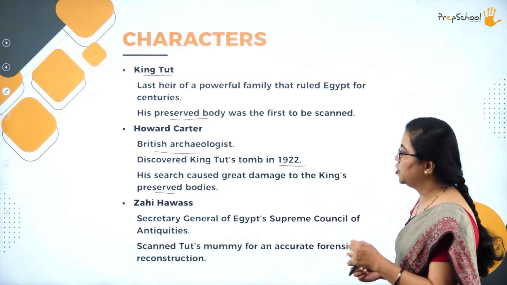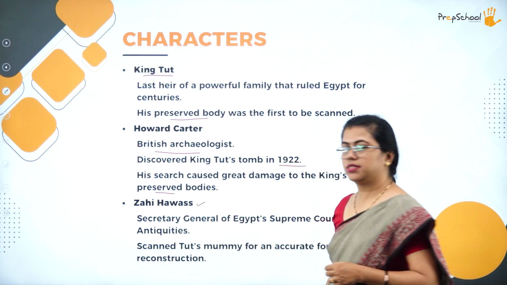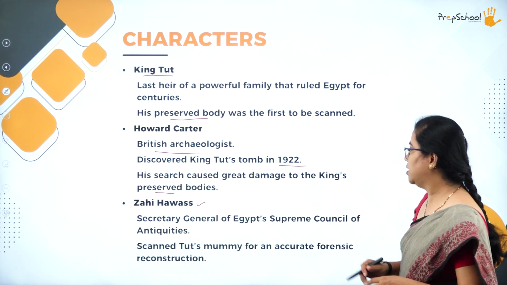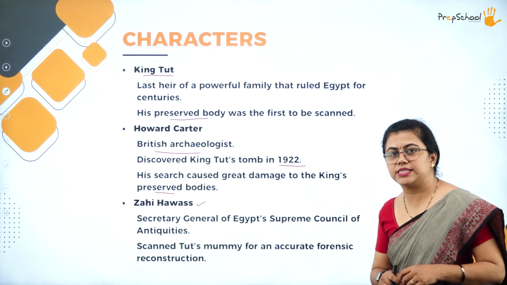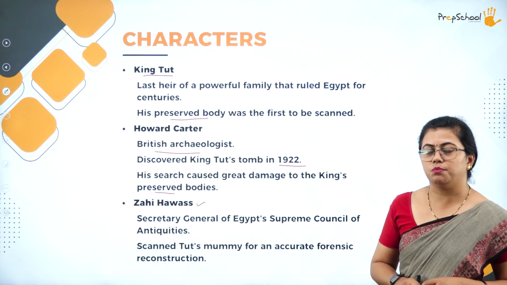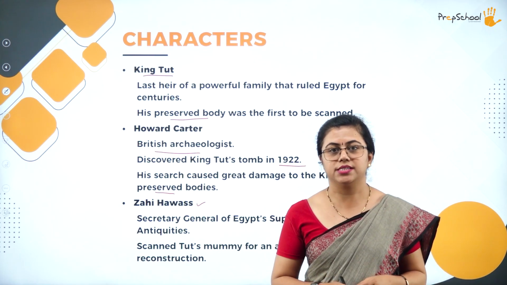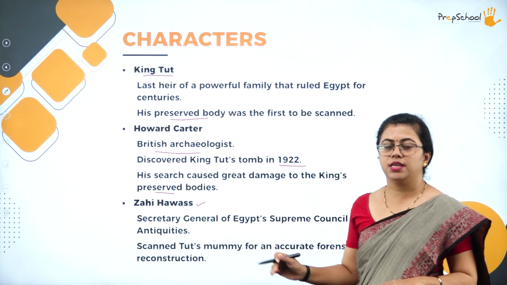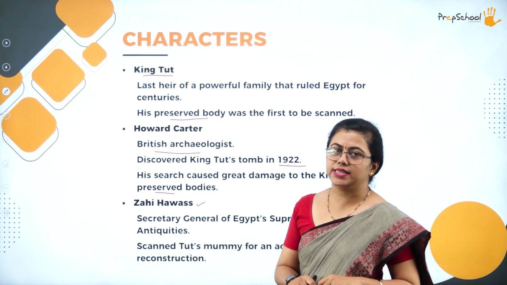Then we have another important character, that is Zahi Hawass. Zahi Hawass was the Secretary General of the Egyptian Supreme Council of Antiquities, and he scanned Tut's mummy, that is, he performed that CT scan in order to know the important points that were revealed during that CT scan.